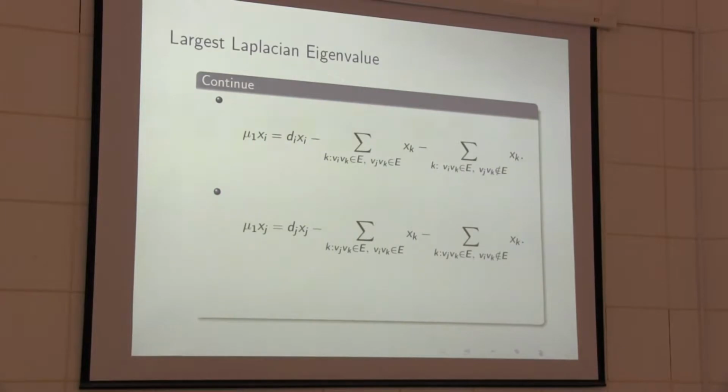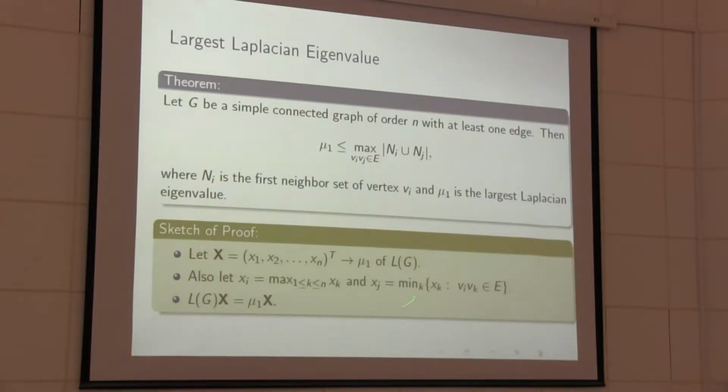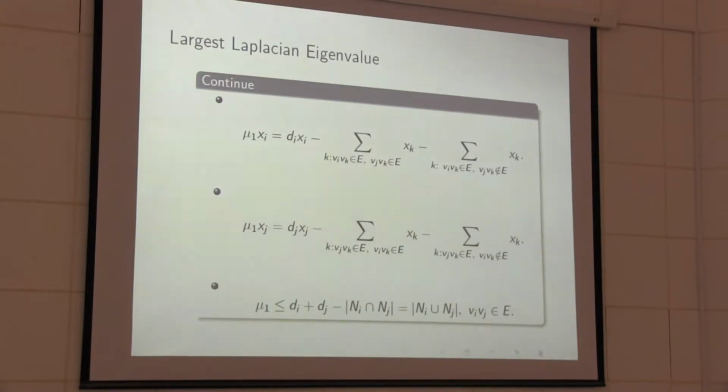So this is the ith equation, this is the jth equation. Now we subtract the jth equation from the ith equation. Then after simplification we will get this. Here we also use the condition xi is greater than or equal to xk for all k, and another condition here, xj is less than or equal to xk, such that vi belongs to this. With these two conditions we simplify and we get this result, and we can write it in this form where vi belongs to. So you can see we get our upper bound on mu1.